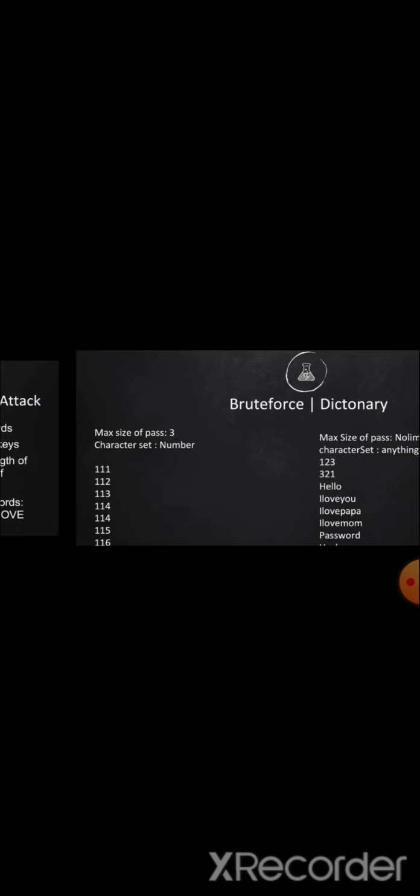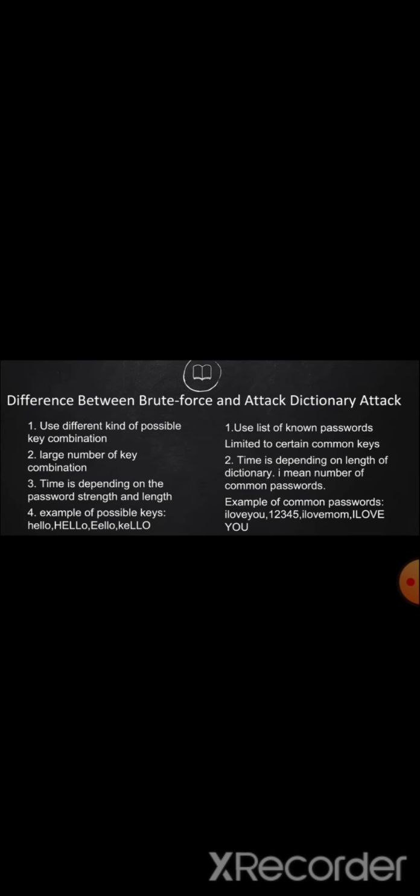In a dictionary attack, we collect particular data towards a target. Like if I target Facebook, then I will grab all the information related to Facebook and keep it in a file, and start the dictionary attack, which means it will try whatever information we grabbed as passwords. You can look here at some definitions of brute force as well as dictionary attacks.